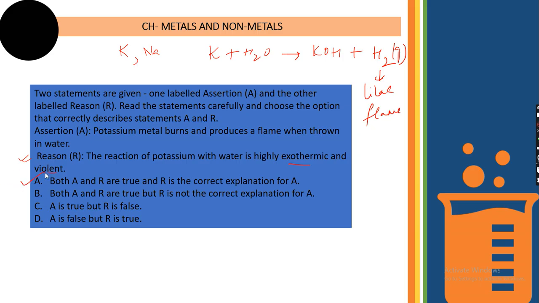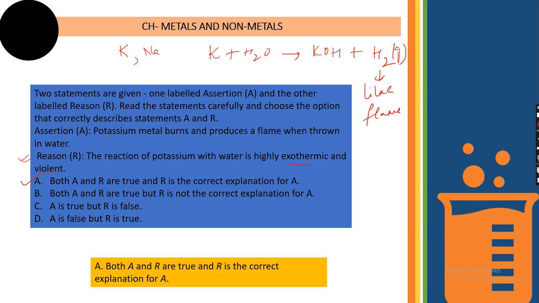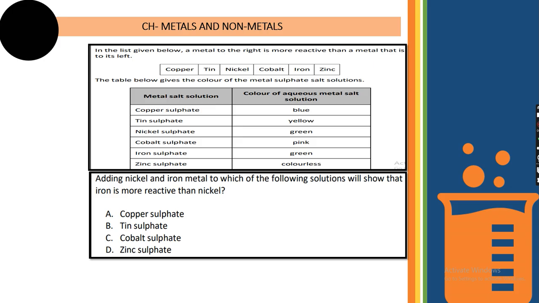So option A should be the correct answer, right? Next, coming to the reactivity series question. Here they have already given one series. They have said the metal to the right is more reactive than the metal to its left. So on the right hand side, whatever metals are there, they are more reactive than the ones on the left. Now the table is also given along with the salt solutions.